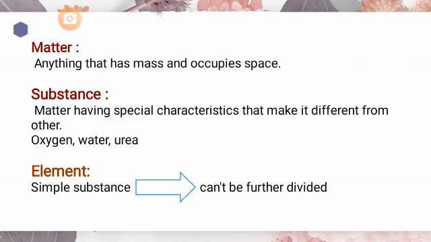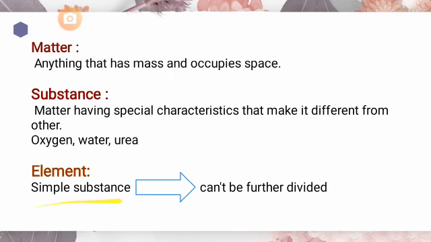For example, oxygen is matter because it has certain mass and occupies certain space. Water is matter because it has mass and occupies space. Now, oxygen is different from water because the properties of oxygen are totally different from water. So we will call oxygen a substance, water a substance, urea a substance. There are so many examples of substances. So you can say that the special characteristics that make a matter unique from other substances, that is called substance.